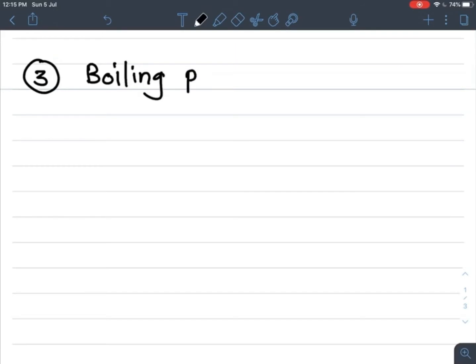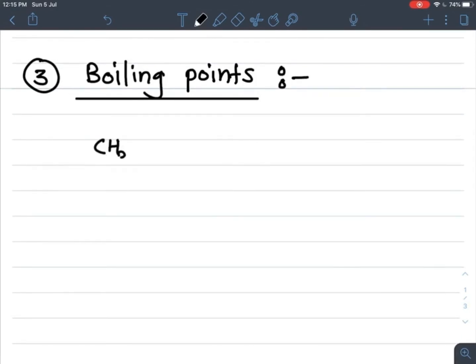So, boiling points of ethers. This is the most important point. Many times a question is asked on this point. If we take an example of dimethyl ether, CH3OCH3.